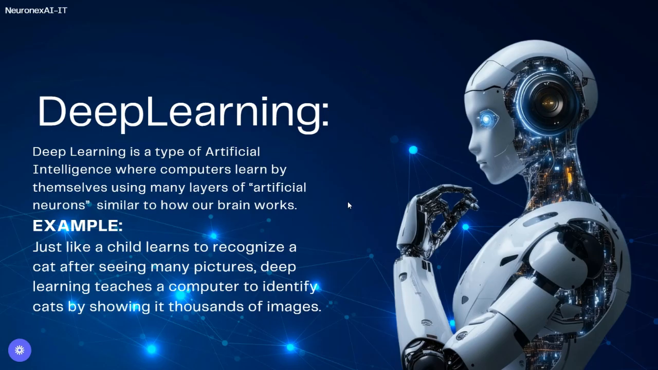So today in this tutorial, I will walk you through the step-by-step process and teach you what deep learning is and how it works in AI. We will start with the definition. This is a simple and easy definition: deep learning is a type of artificial intelligence where computers learn by themselves using many layers of artificial neurons, similar to how our brain works. It is a branch of artificial intelligence which works on the basis of neural networks.